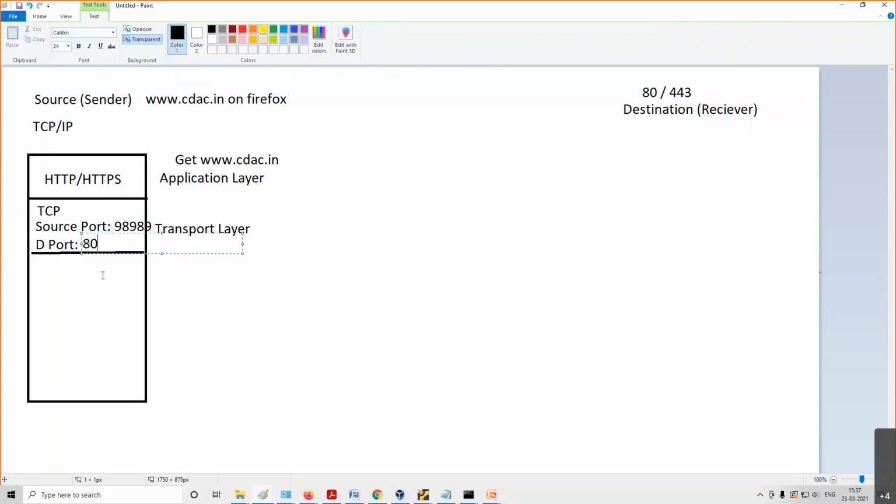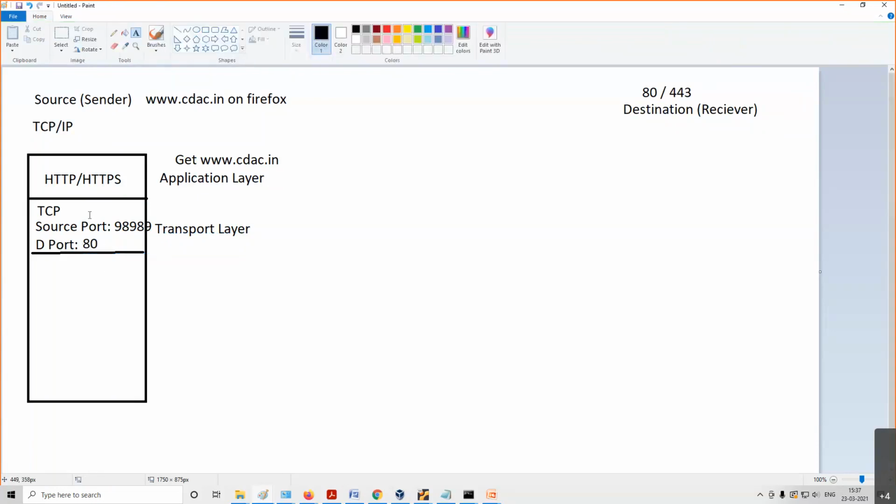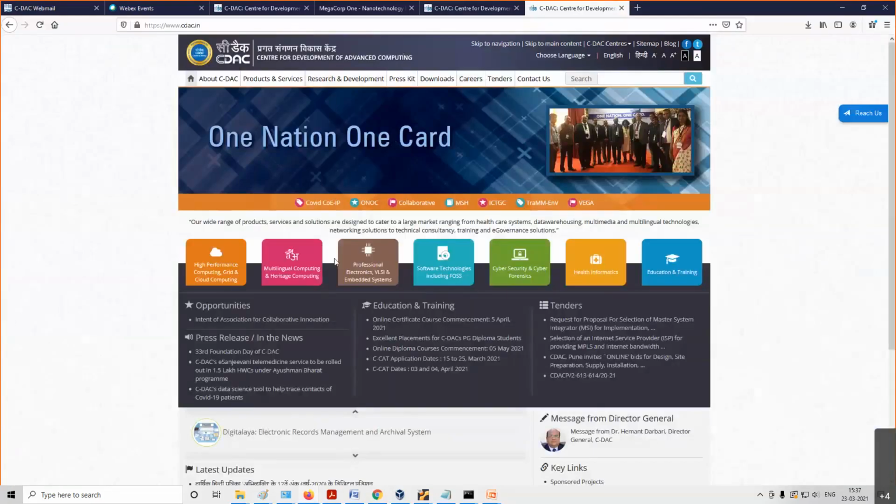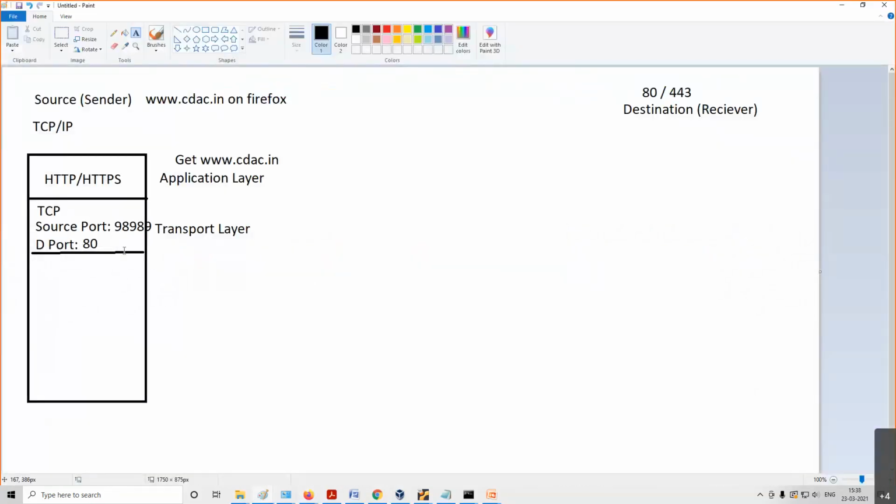So this part is clear. Source port is to identify this tab, and destination port is on the receiving side where that application is running. On the destination side, a lot of applications are running. Suppose I am running Apache, and then SMTP. Apache will use port 80, SMTP will use some other port. So this is the destination port, right? So the transport layer we have put.